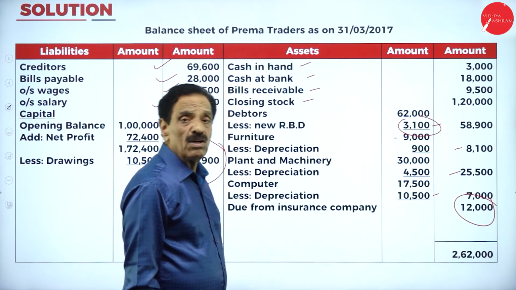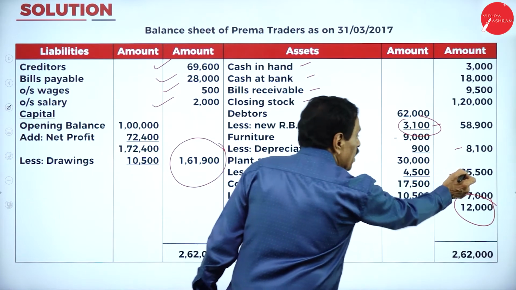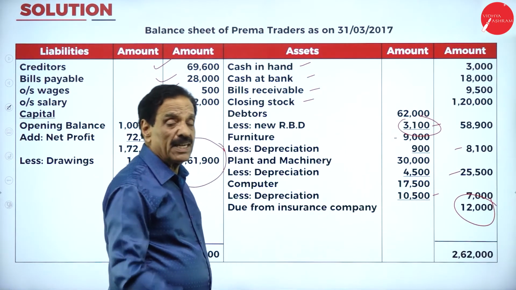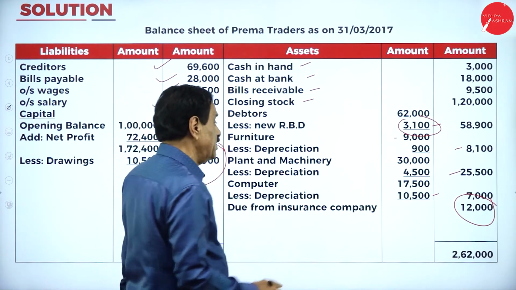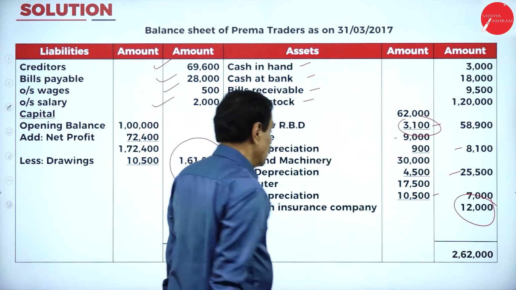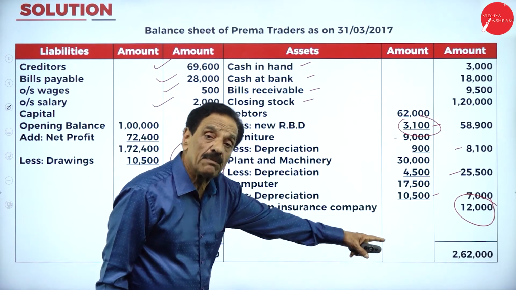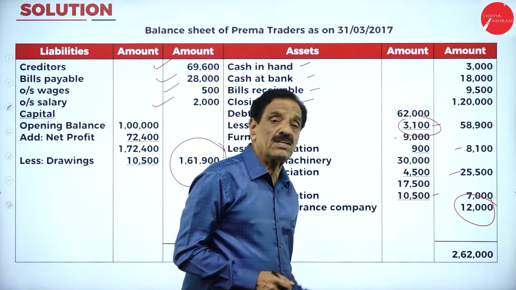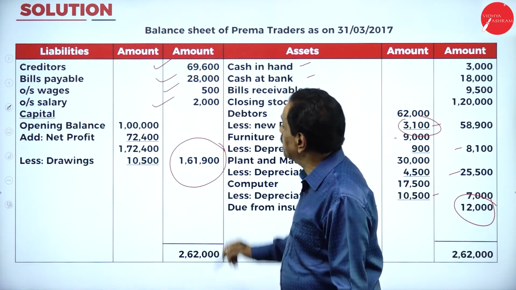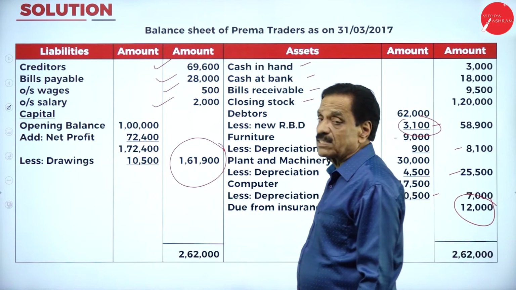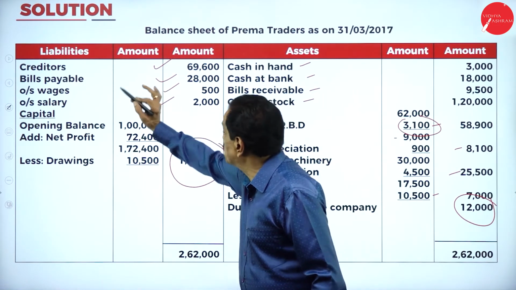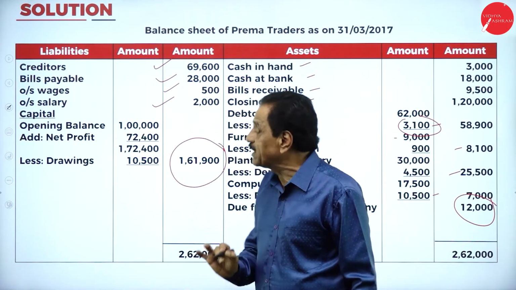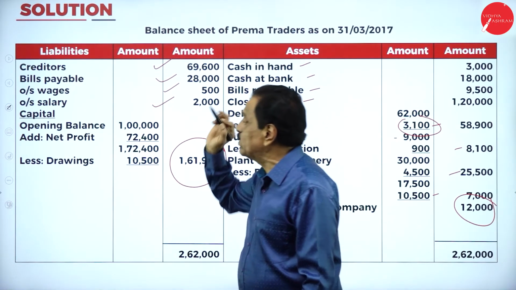How much has come down? 4,500. It becomes 25,500. Your computer is 17,500, depreciated by 60%. 10,500 becomes 7,000. You have to recover from the insurance company how much money? 12,000. Whatever receivable is also aside, how much money to be received? 12,000. Come back to the liability side. Creditors, we have to pay 69,600. How much bills payable? 28,000. From adjustment, outstanding wages to be paid 500. Outstanding salary to be paid 2,000.